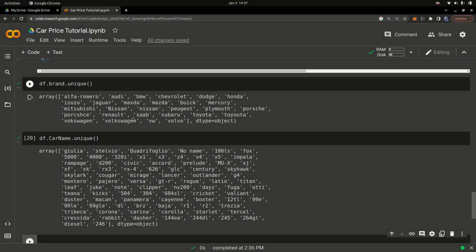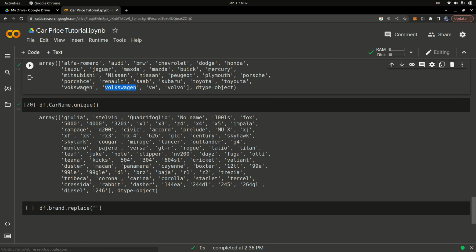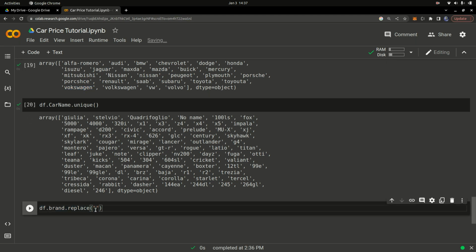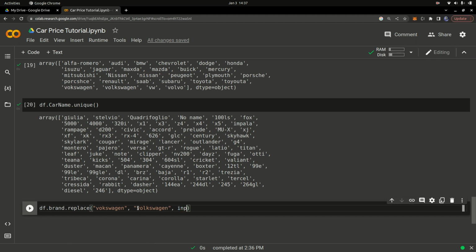To fix the brand name, you're just going to go ahead and replace a couple of things. So we're going to simply say df.brand.replace, and we're going to replace a couple of values. We're going to replace Volkswagen, which is the wrongly typed spelling, with the actual good spelling. So I'm going to copy this and paste it in here, and I'm going to paste in the correct one, which is Volkswagen. I hope that's the correct spelling. I'm going to paste that in there, and you're going to say inplace equals True, just to avoid reassigning. Again, if you don't know the basics of pandas, you can check out my video on pandas.